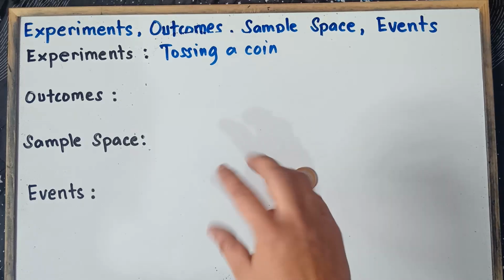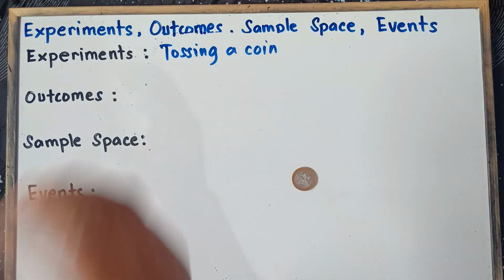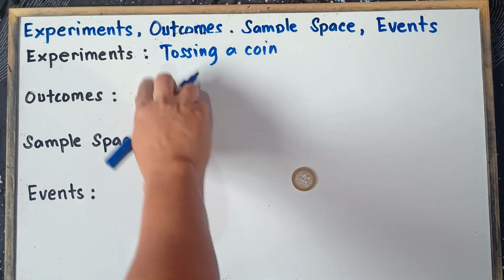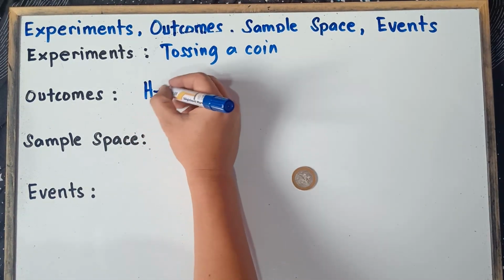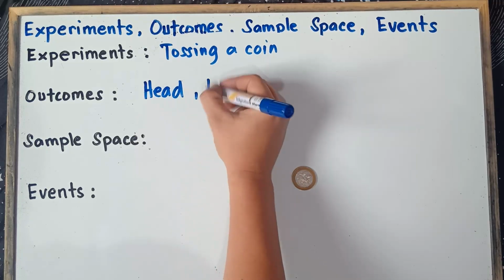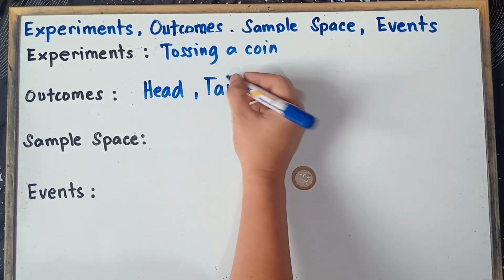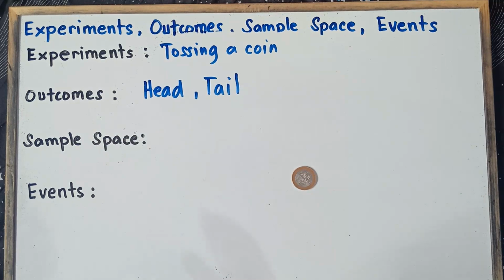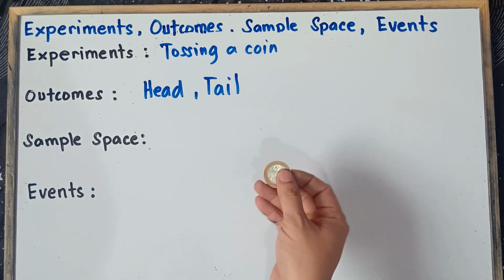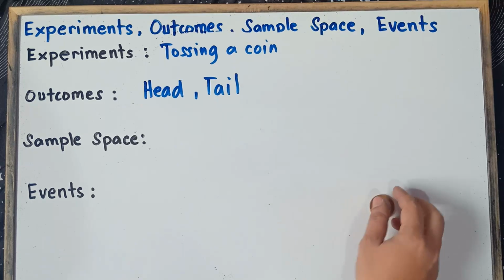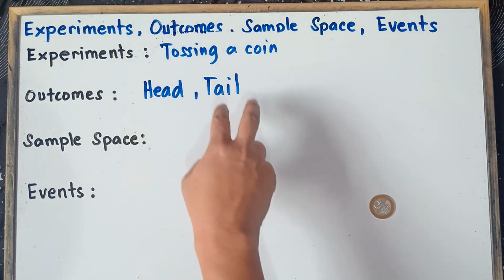So therefore, those results, class, are what we call the outcomes. The answer for our outcomes would be head and tail. I hope you're not confused with regards to the outcomes. Outcomes are possible results. When you toss this coin, the results could be tail or head. So our outcomes are only head and tail.